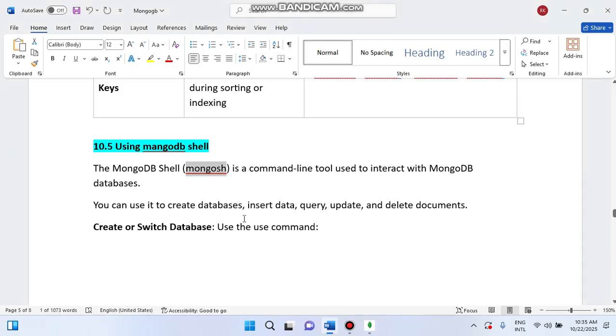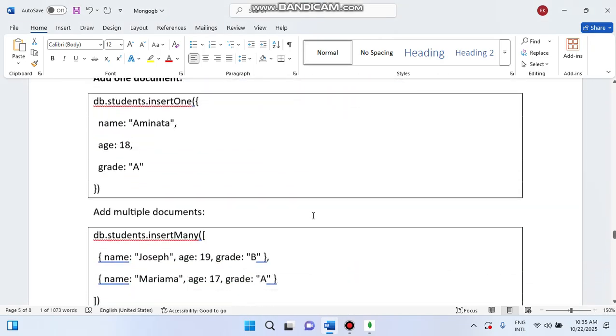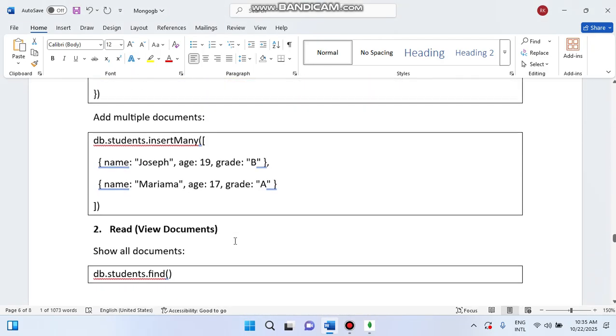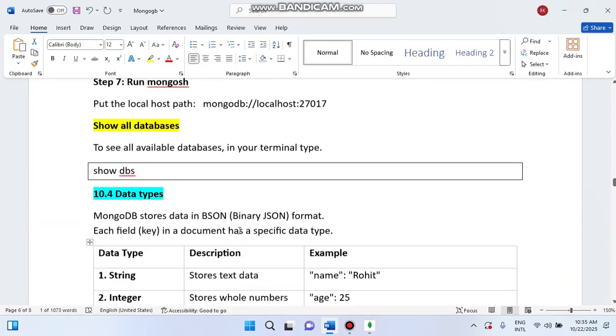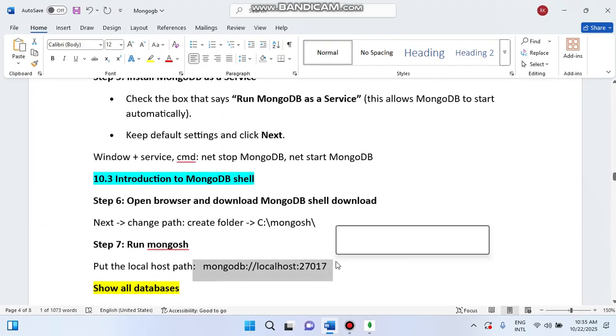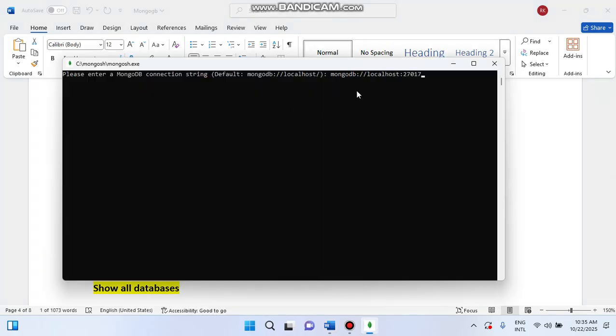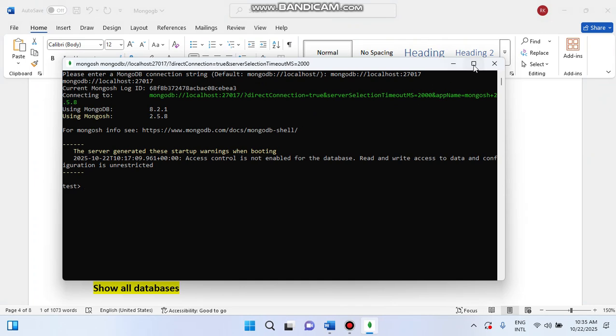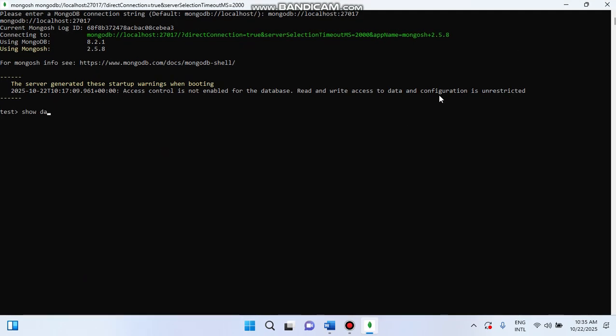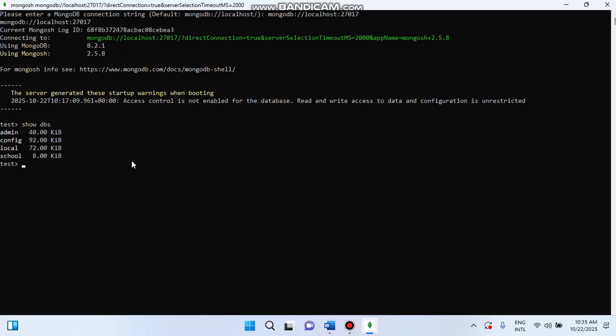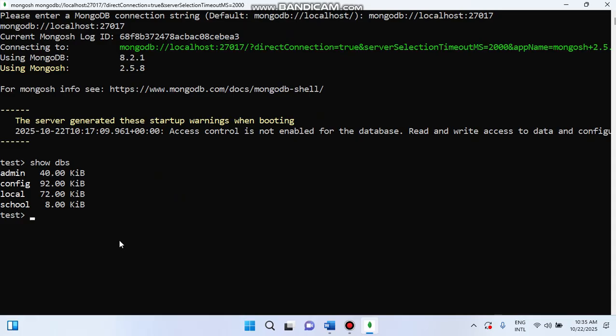Okay, again we need to put in that localhost. What is that localhost? That's why I wrote it over here only. Over here, copy, and I will paste it. Enter button. Okay, right now it started. I want to see show dbs. Enter. I can see all the DBs, including the school which we created. Then I want to say that I want to use my school. Okay, now I have switched to the school.